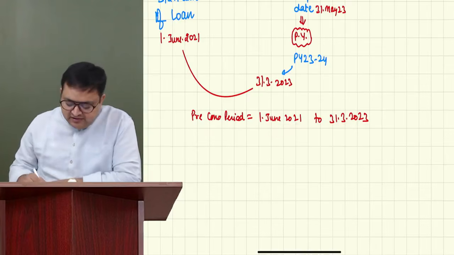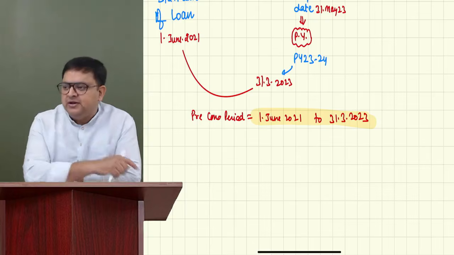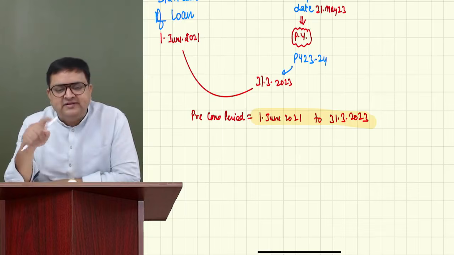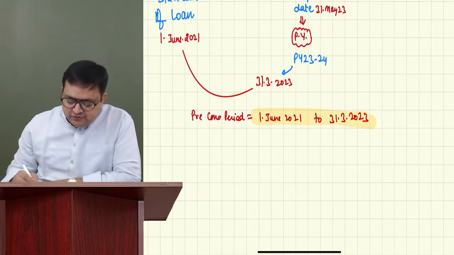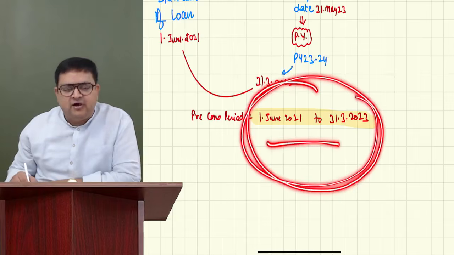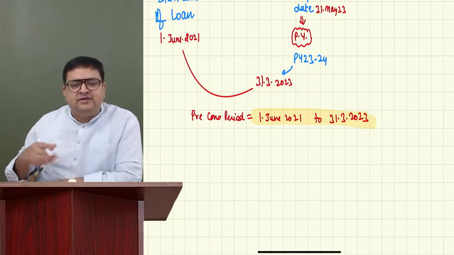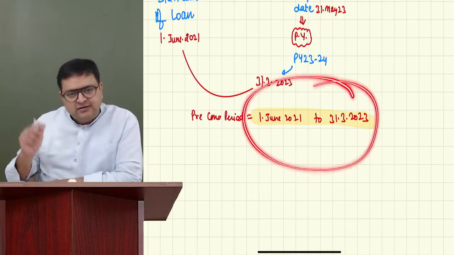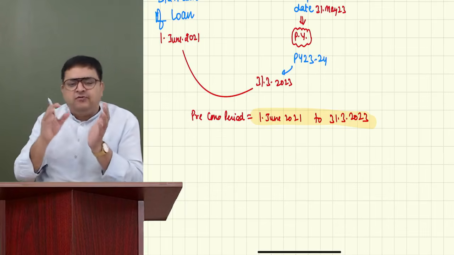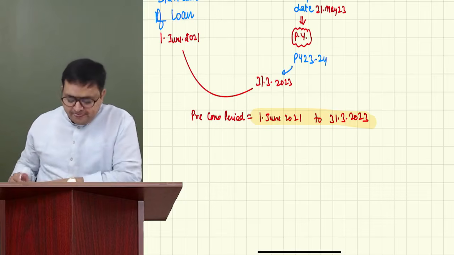So whatever is the interest on this, you have to see in this question. I think it is straightforward. The outstanding is the same. If the loan is getting changed in this period, you have to compute the interest of this period accordingly. If the outstanding amount is the same, it would be easy. If it changes, you have to work out for how many months the outstanding was this, and for how many months it was that.